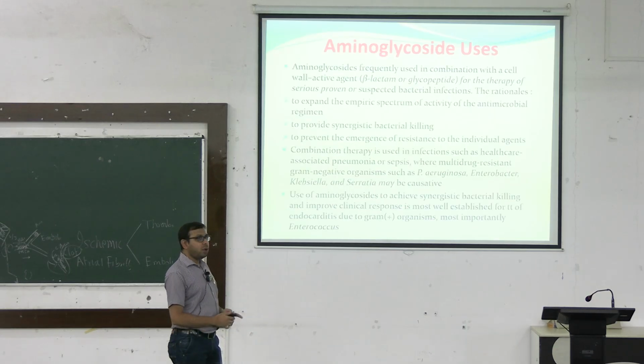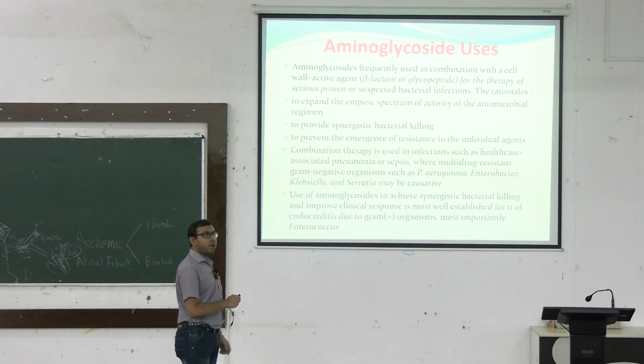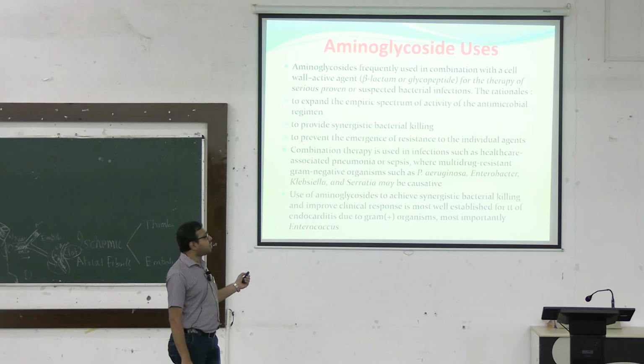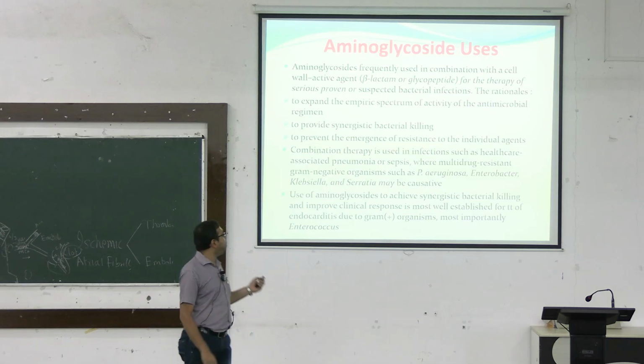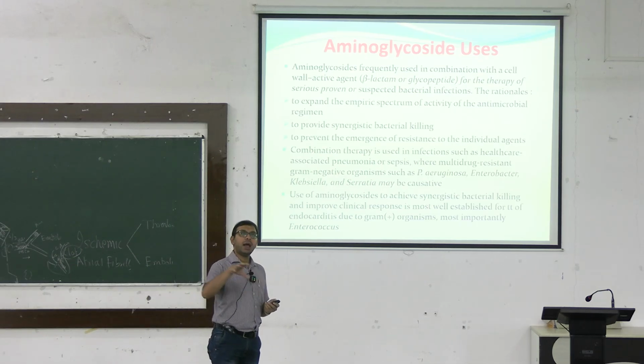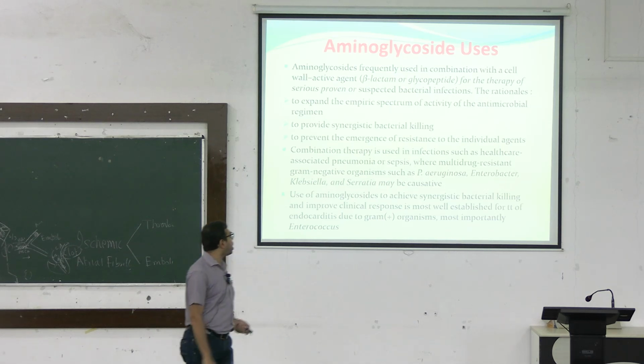Aminoglycoside use in a nutshell: it is frequently used in combination with cell wall active agents. That is, usually it is used in combination with some glycopeptides or some beta lactams, so that it can cover all the gram positive as well as the different types of gram negative organisms.